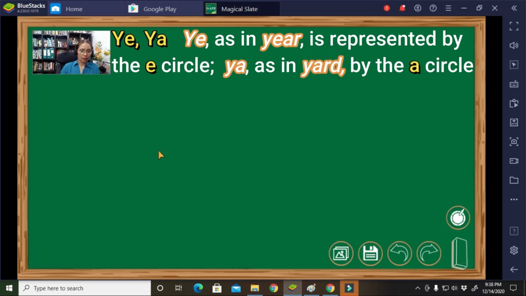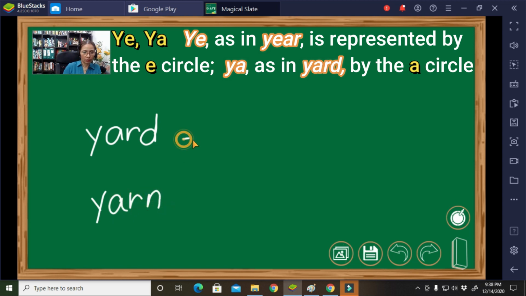For the ya, like yard, okay, or yarn. The sounds of ya, okay. It says we have to use a large circle, and this is your large circle.